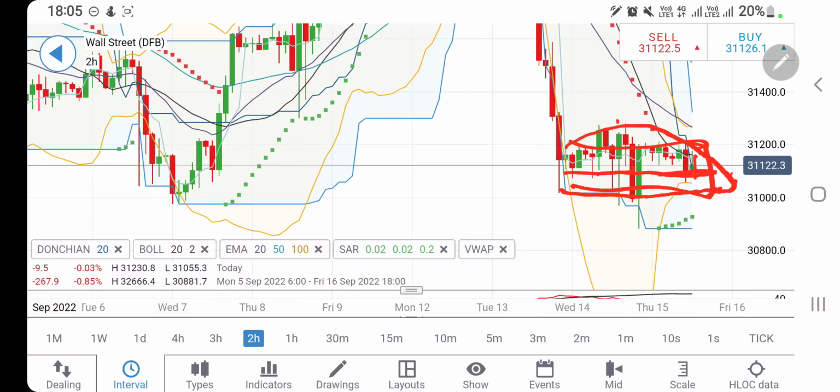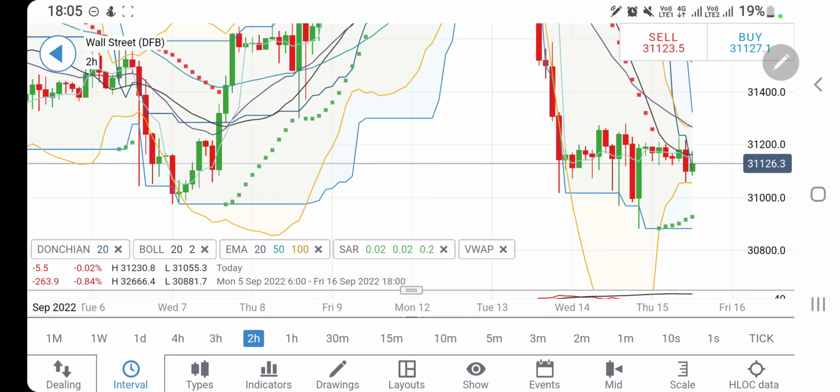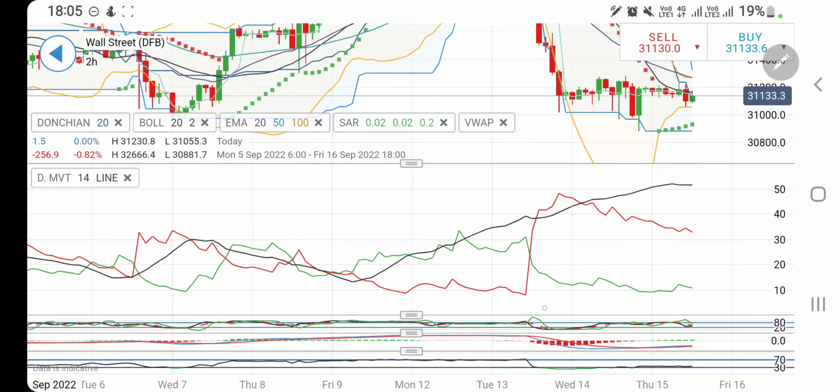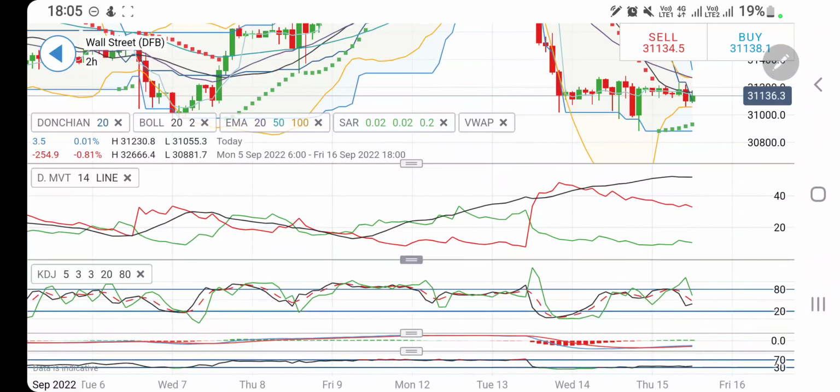It is willing to break out, a couple of candles. It tried to break out towards 31,300 yesterday. Possibly once it trades above 31,200 today, you can still expect it to rise towards 31,300, 400, 500 levels. On the downside, be cautious of 31,050 and 31,000 levels. Below 31,000, we may see a good drop.